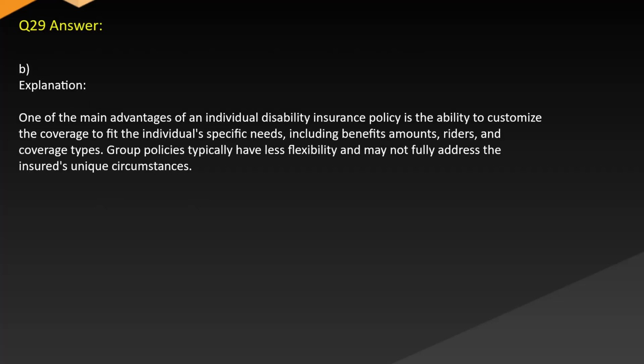Answer B. Explanation. One of the main advantages of an individual disability insurance policy is the ability to customize the coverage to fit the individual's specific needs, including benefit amounts, riders, and coverage types. Group policies typically have less flexibility and may not fully address the insured's unique circumstances.